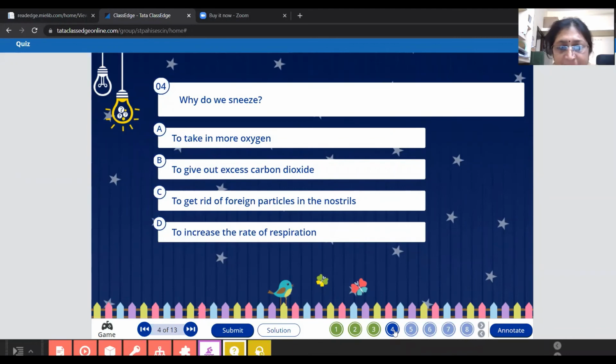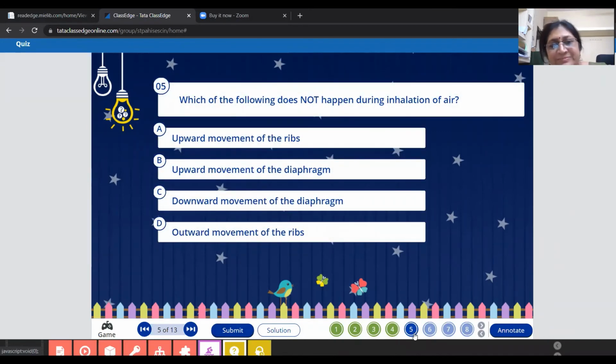C, ma'am, to get rid of foreign particles in the nose. Yes, to get rid of foreign particles in the nose, that is correct. So the next one: which of the following does not happen during the inhalation of air?